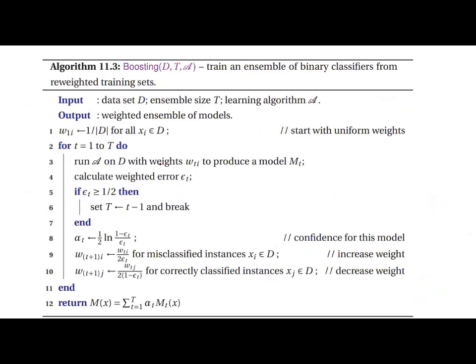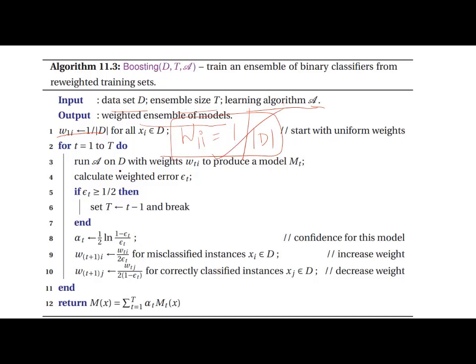Let us see the boosting algorithm. Given data set D, size T, and learning algorithm A, we produce a weighted ensemble of models. The weight is calculated as W1i equal to 1 by D. This is very important. In the first sample, all are given the same weightage. That is how we are doing it.